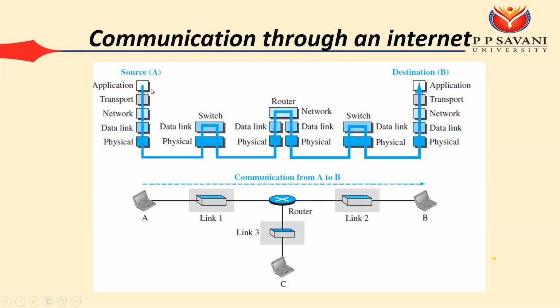And the application layer is responsible for end-to-end delivery. On the sending side we have the browser, that is our application. On the receiving side we have, we can say, the GUI of that HTTP server. So the application layer is responsible for end-to-end delivery. Transport layer is responsible for process to process delivery. Network layer is responsible for host to host delivery. Data link layer is responsible for hop to hop delivery, and the physical layer is responsible for, we can say, bit to bit delivery.